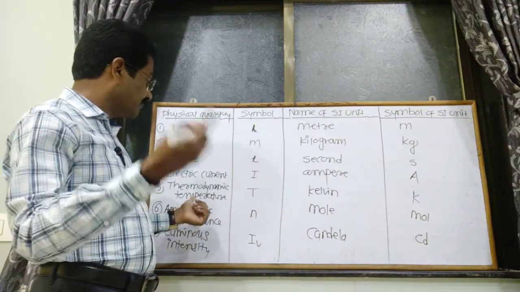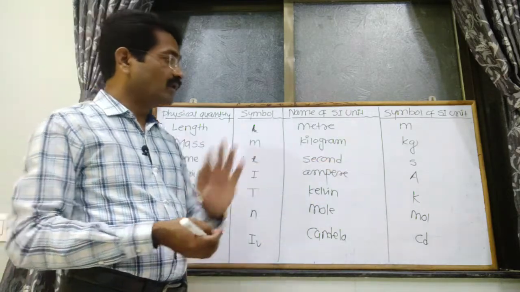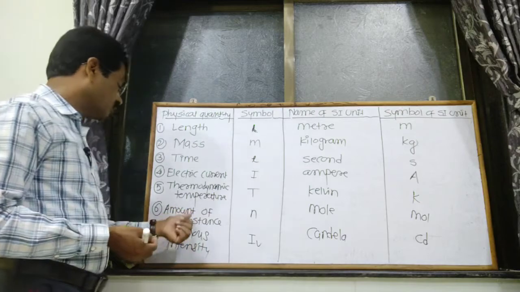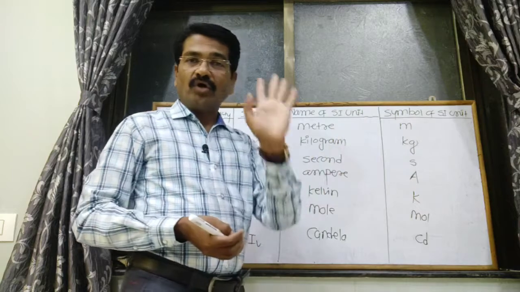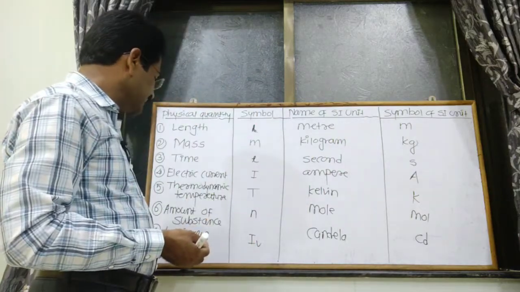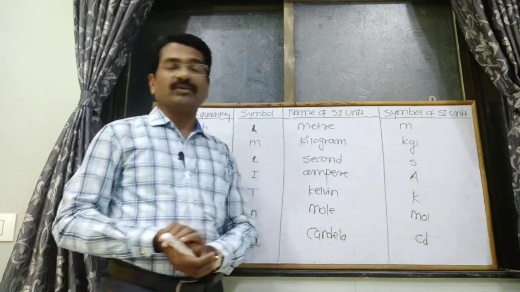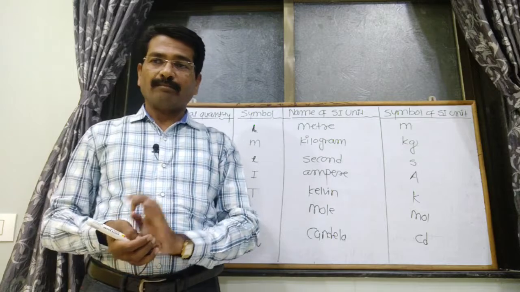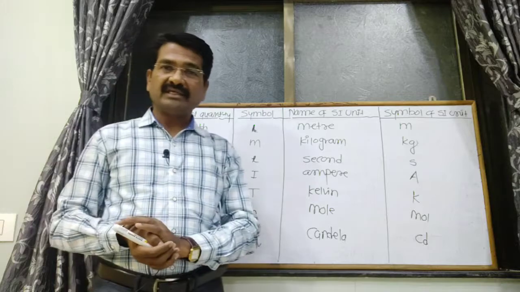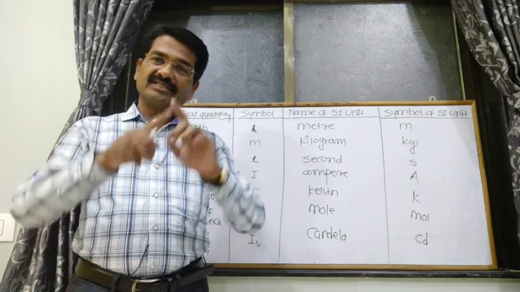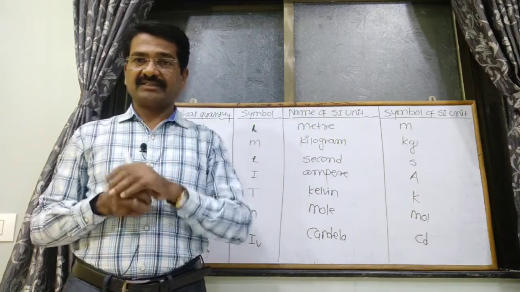And the thermodynamic temperature is T, its SI unit is Kelvin, and symbol is K. Amount of substance is N, name of SI unit is mole, indicated by mol. Last, luminous intensity, Iv, name of SI unit is candela, and symbol for the SI unit is cd. So these are the basic things which are required to measure anything. So these are called fundamental quantities.